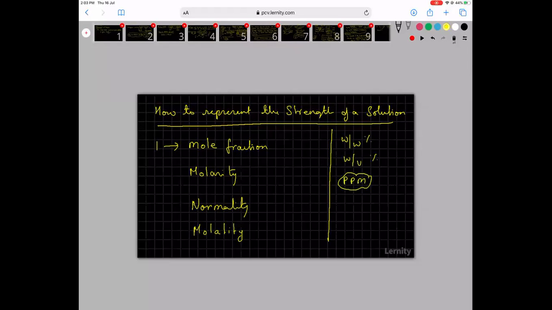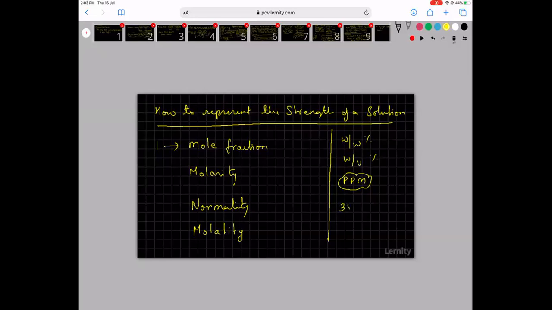So when you install a water purifier, an RO based water purifier at home, that guy will come and first check what is the ppm of the water. So when he checks the ppm, he tries to find out, in case of dissolved solids, how many dissolved solids are there per million.